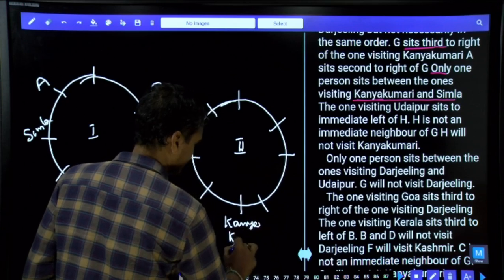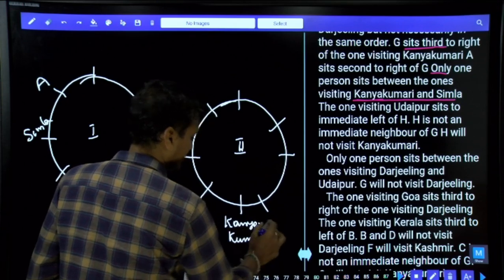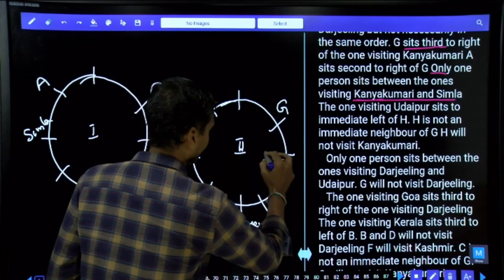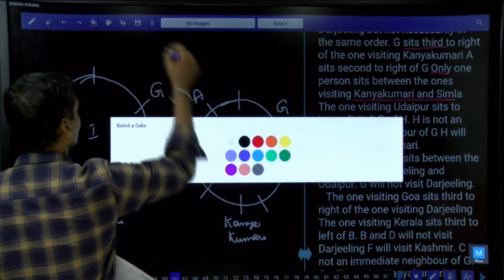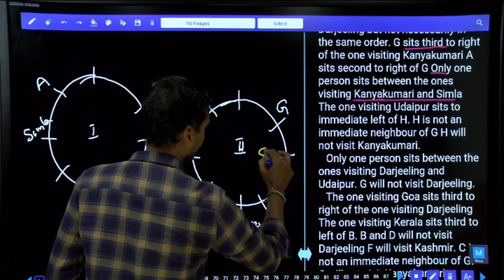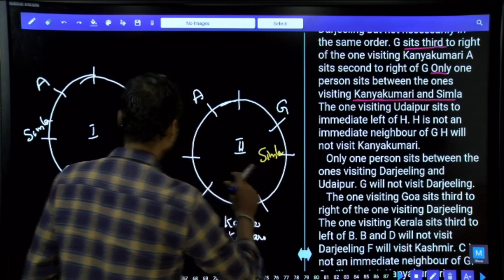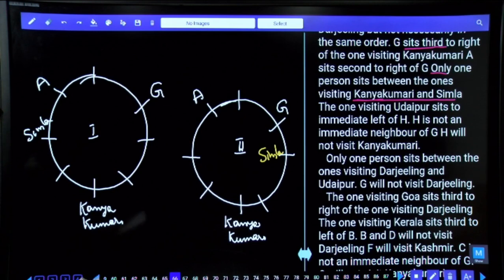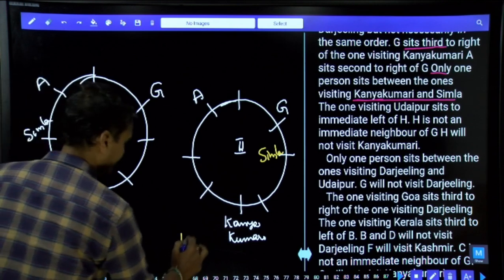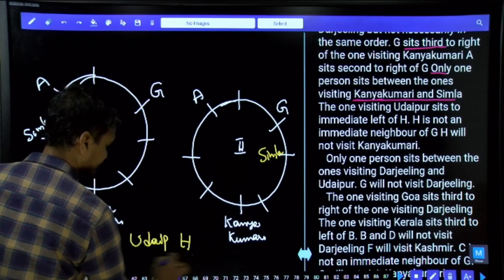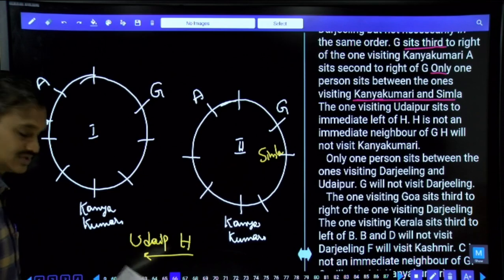Now we are starting with the second possibility simultaneously. Now Kanyakumari is here, G is here, and A is here. And the one who is visiting Shimla must be at this place. Clear now? Shimla could be either left hand side of Kanyakumari or to the right hand side. Then the next one: the one who is visiting Udaipur sits to the immediate left of H. As of now, we cannot represent the data, isn't it? Hence, we are representing this one separately.